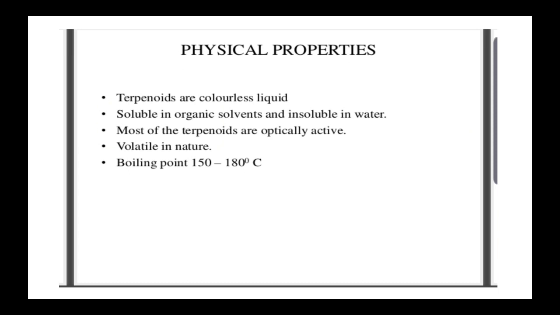Next, we discuss the physical properties. Most terpenoids are colorless liquids, soluble in organic solvents and insoluble in water. Most terpenoids are optically active. These are the main properties of terpenoids. They are easily volatile in nature, and their boiling point is 150 to 180 degrees Celsius.